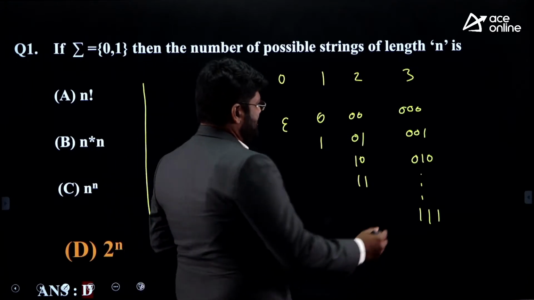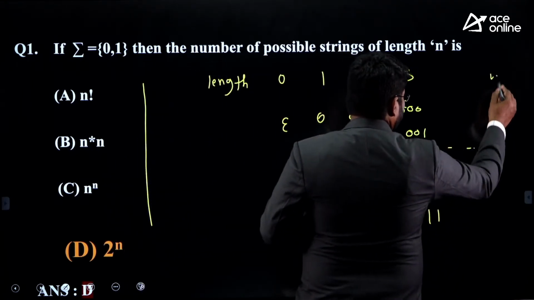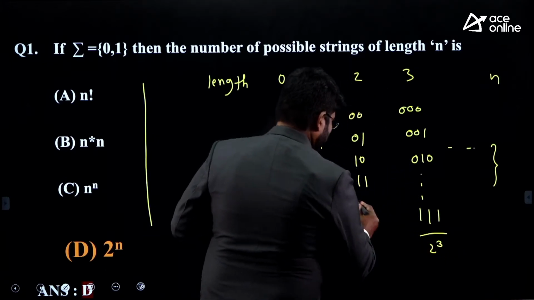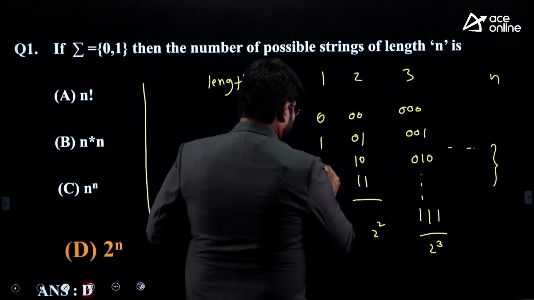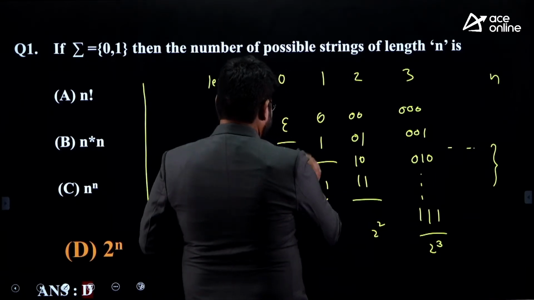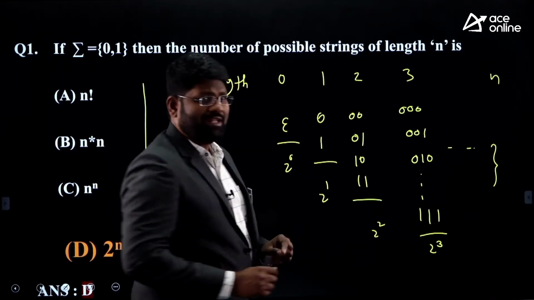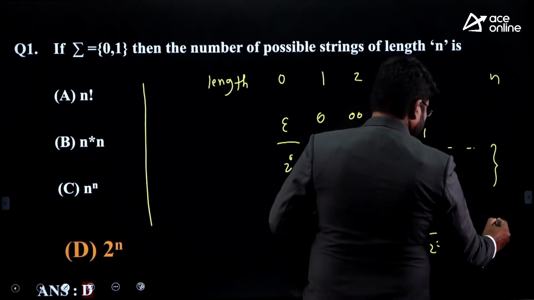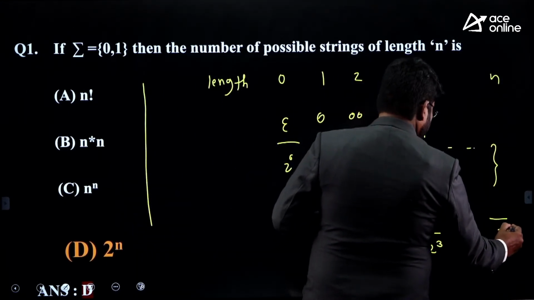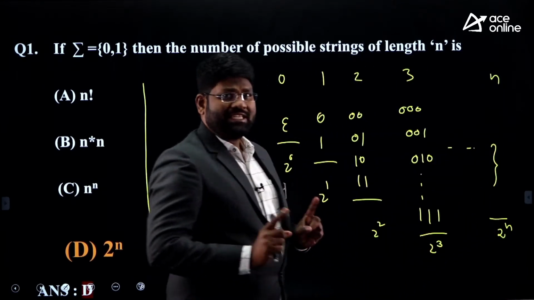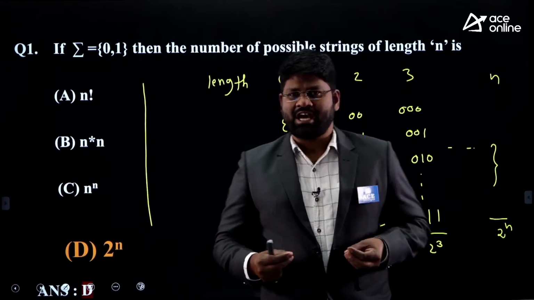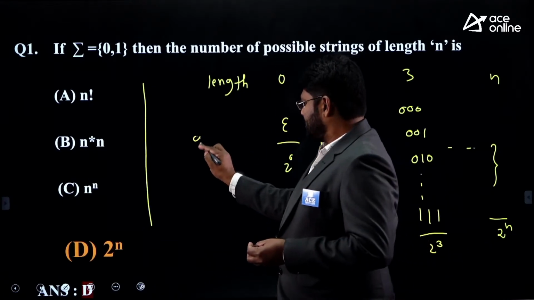If you extend this up to length n, what you can understand is that this is equivalent to 2 power 3, this is 2 square, this is 2 power 1, and this is 2 power 0. And for length n, the answer is going to be absolutely 2 power n. This is absolutely right. Now if you go for generalization of this concept, this is 2 power n.